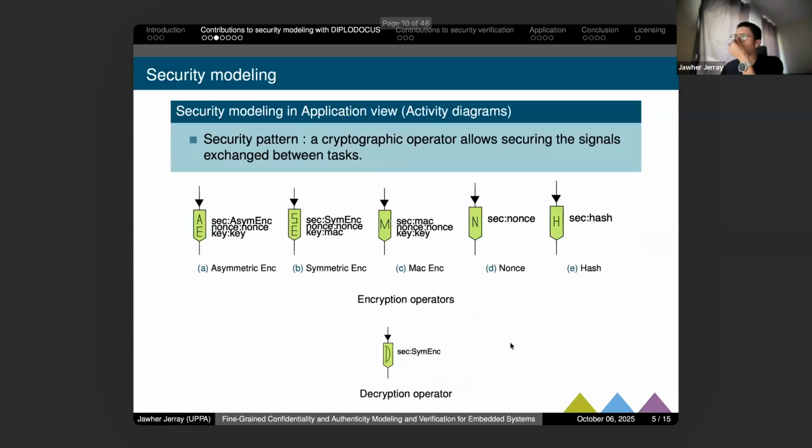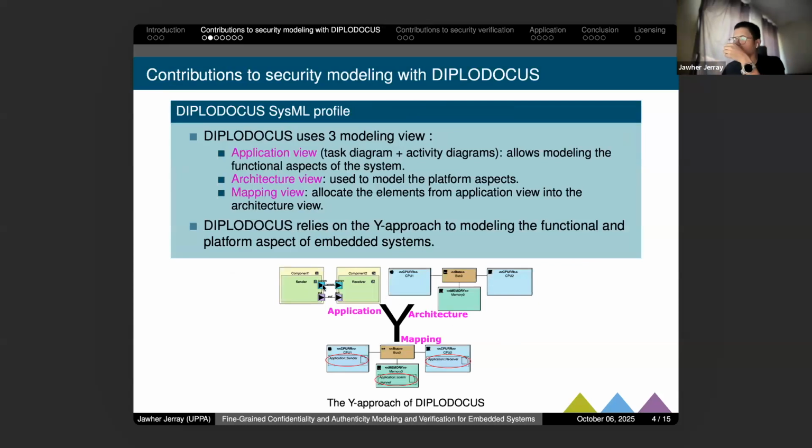So for the security modeling, especially in activity diagrams, we have what we call here security patterns. Security patterns, in fact, are cryptographic operators that allow adding security to signals that can be exchanged between tasks. So let me go back here to the application view. The application view presents the functional aspects of the system.